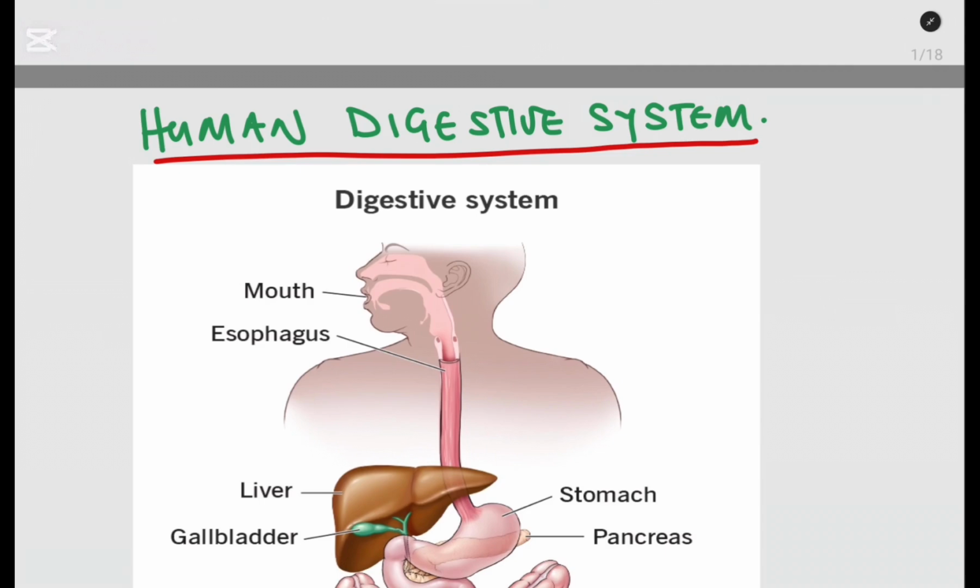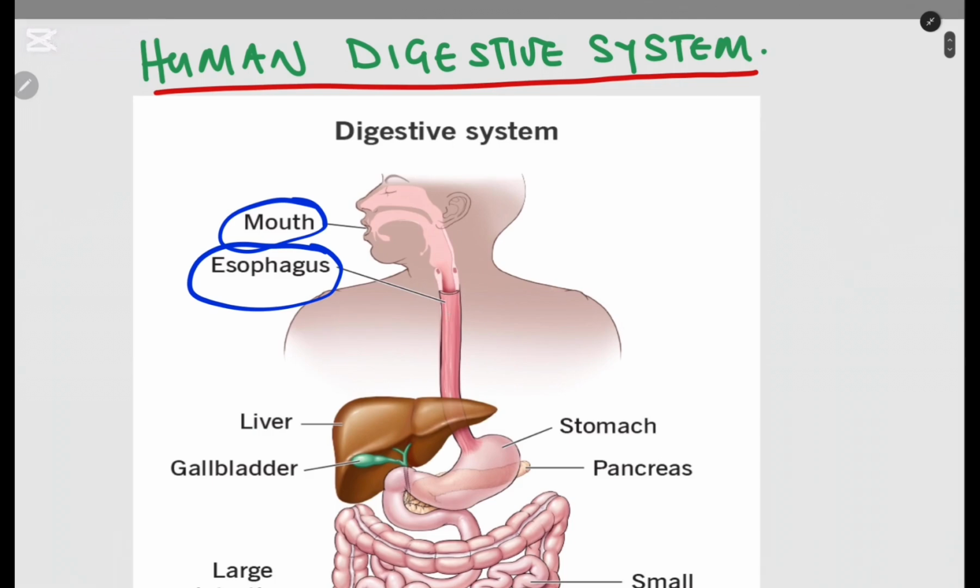With the functions, we are going to look at them as we discuss digestion of the food nutrients at different stages of the alimentary canal or the digestive system. So one of the parts of the digestive system is the mouth. Then we have the esophagus, as you can see right here. We have the liver, although this one is an accessory organ, it just helps in the digestion.